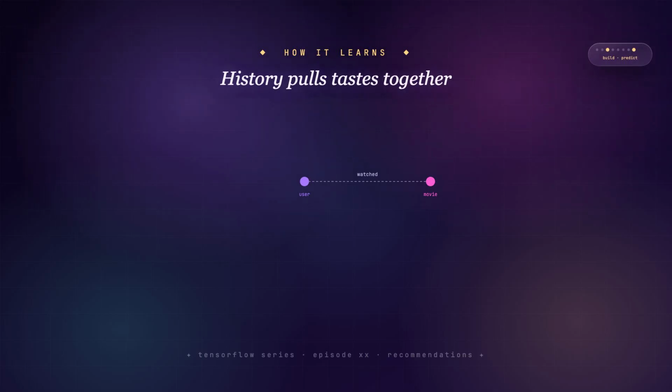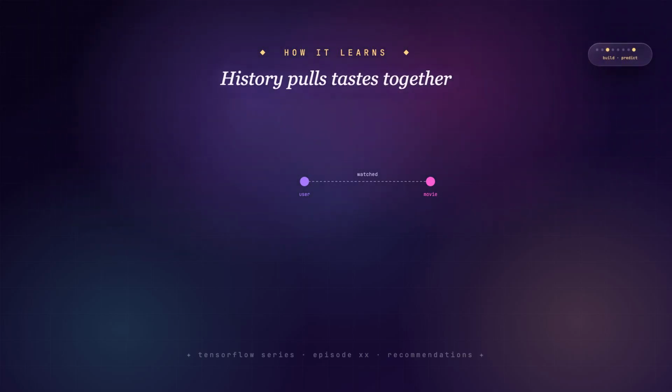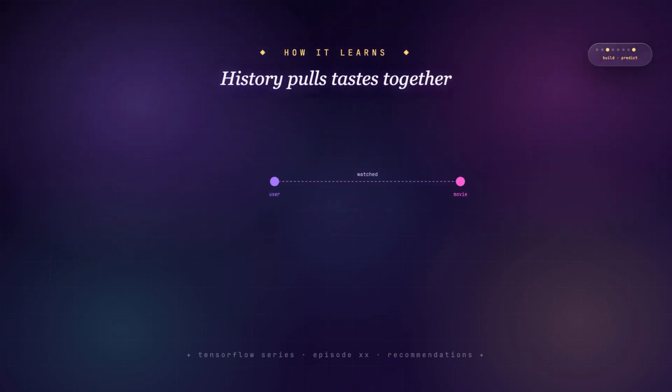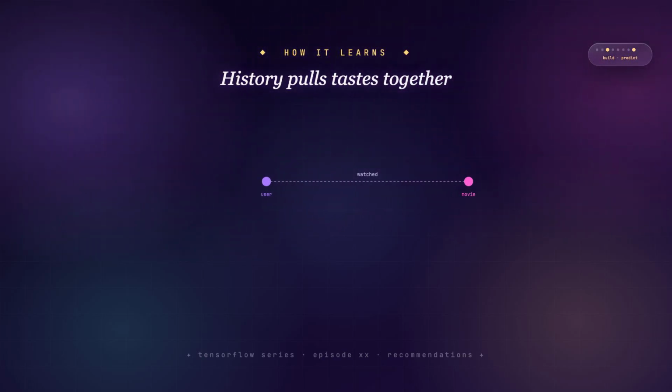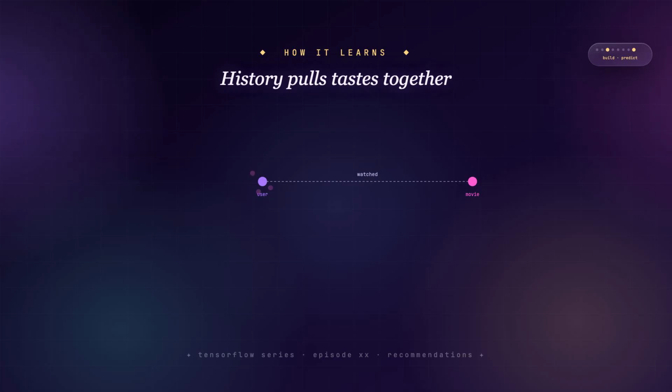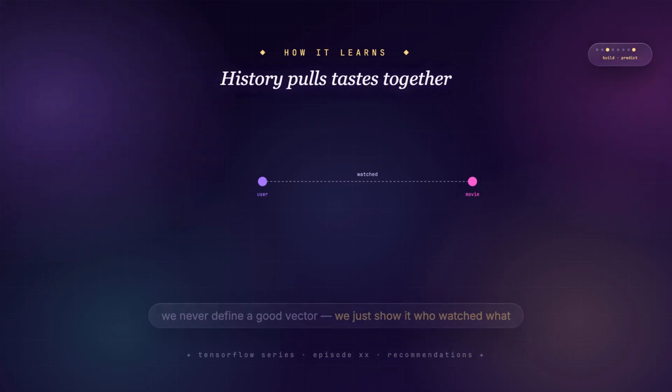Now, how does the model learn those arrows? We never tell it what a good vector is, we just show it history, who watched what. For every real pairing, a user and a movie they actually watched, we nudge their two arrows closer together. Do that across many people, and similar tastes naturally cluster. People who love Pixar drift toward the same corner of space, and so do the Pixar films, because the same fans keep watching all of them.